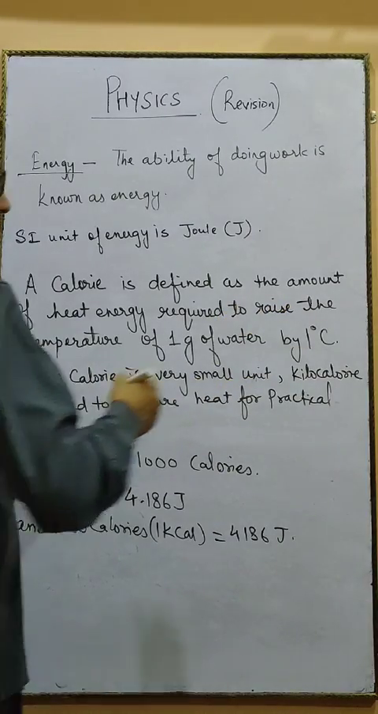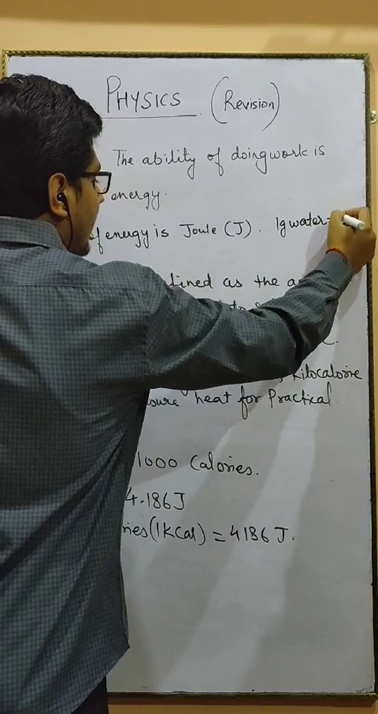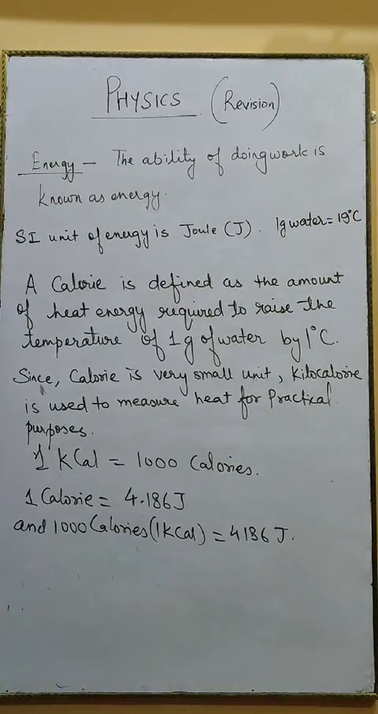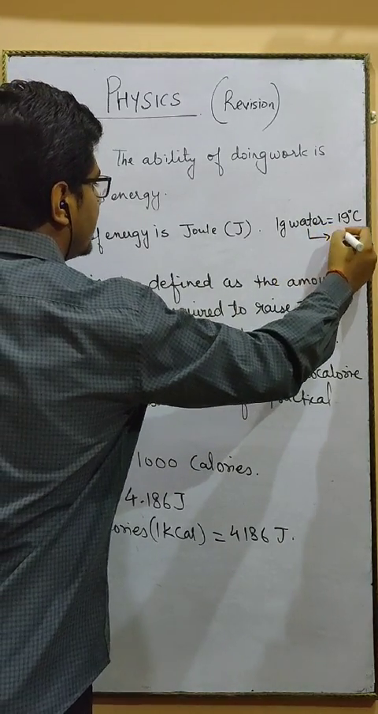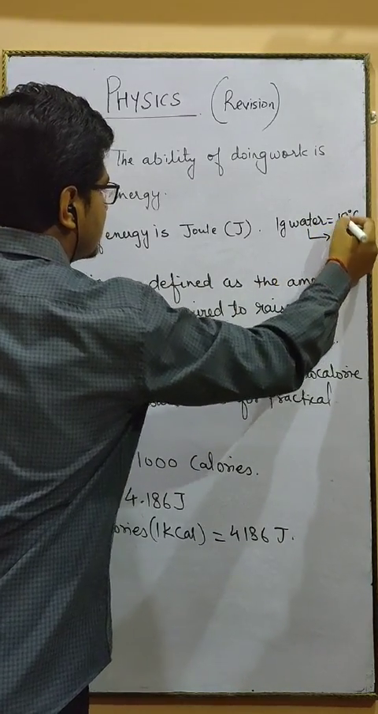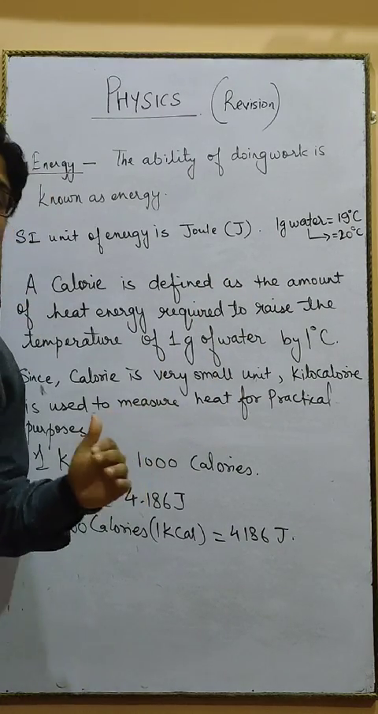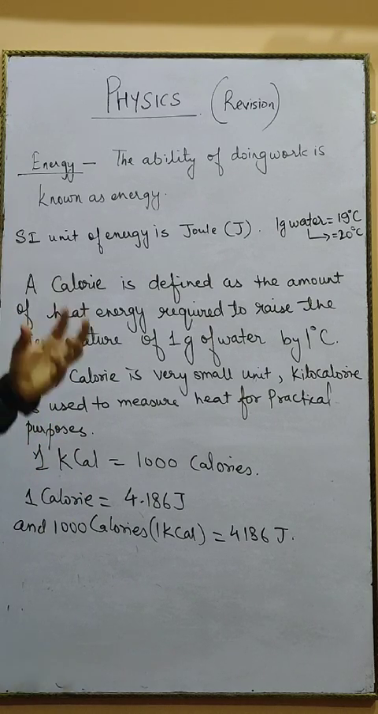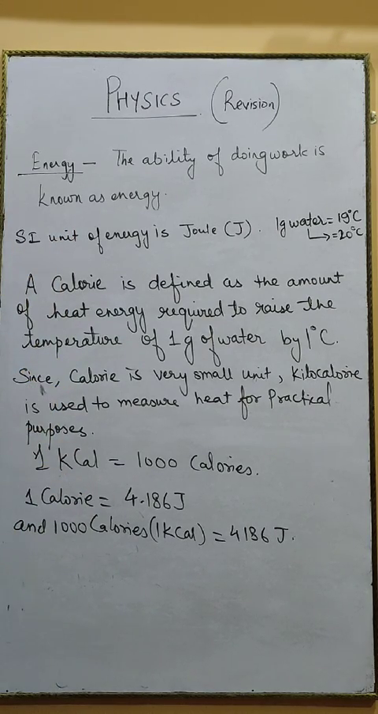So suppose you are having 1 gram of water, and the temperature is 19 degrees right now, and you heat it. The water quantity will remain the same and the temperature changes to 20 degrees Celsius. This change of temperature from 19 degrees to 20 degrees, this 1 degree change in temperature, will require some amount of energy, and the amount of heat energy that will be required will be considered as calories.